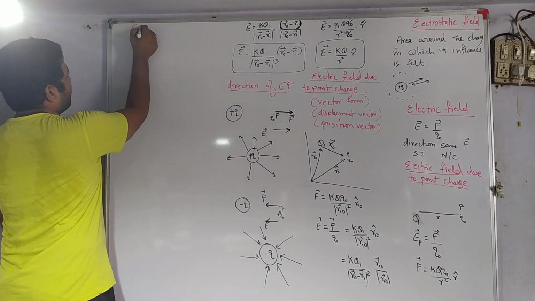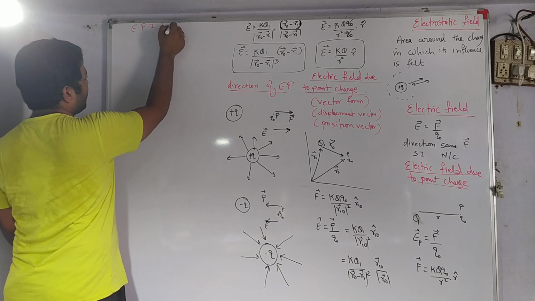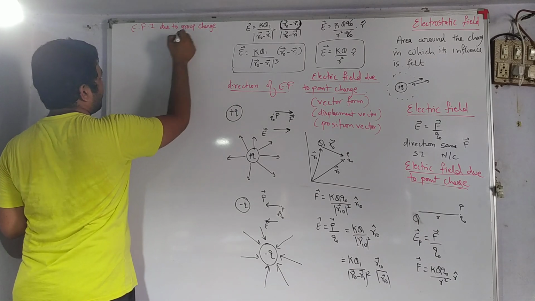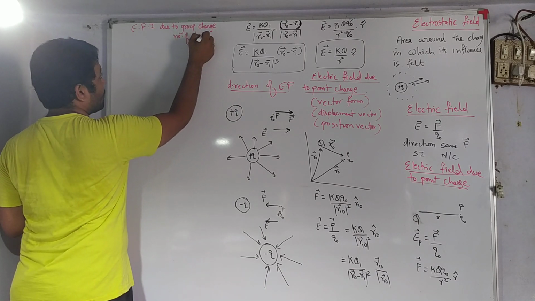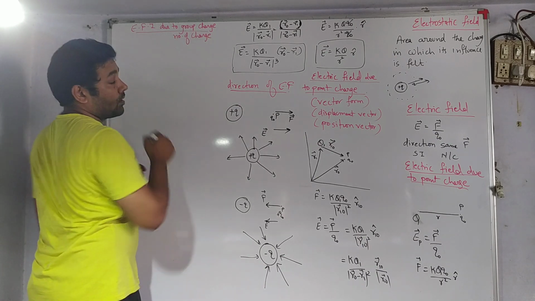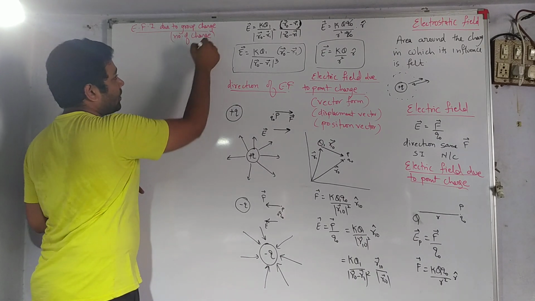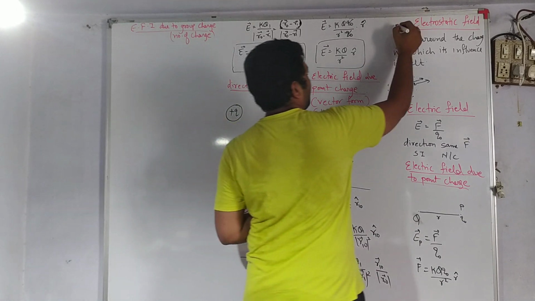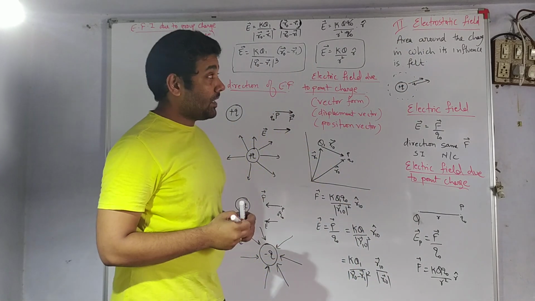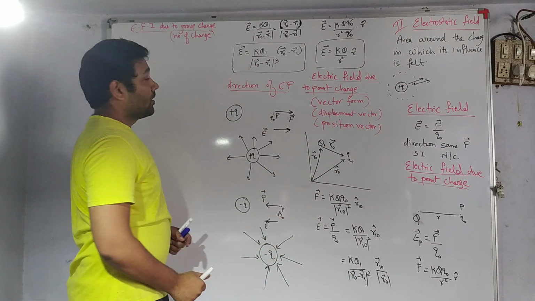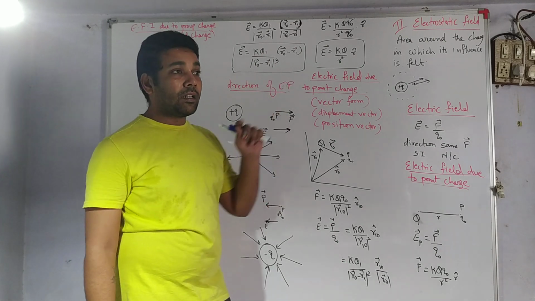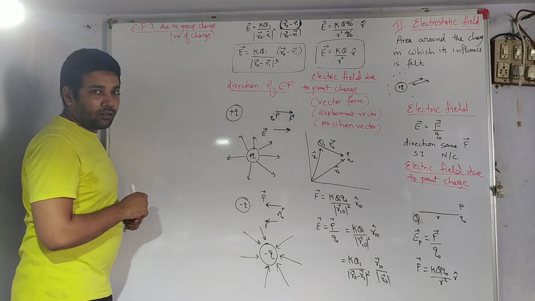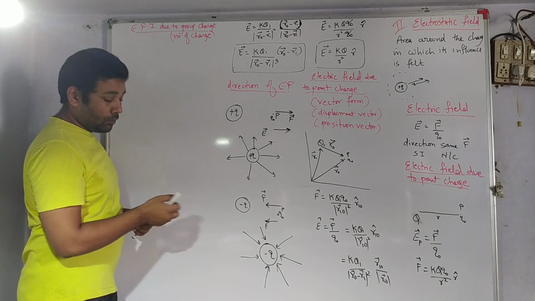Electric field intensity due to a group of charges, or you can say a number of charges. That is the superposition principle which we studied in part 1, electrostatics. This is part 2, electrostatic field. In electrostatics we have seen the superposition principle, so that same superposition principle we will apply here to calculate electric field intensity due to a group of charges.